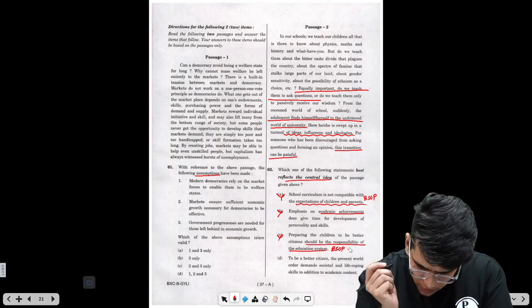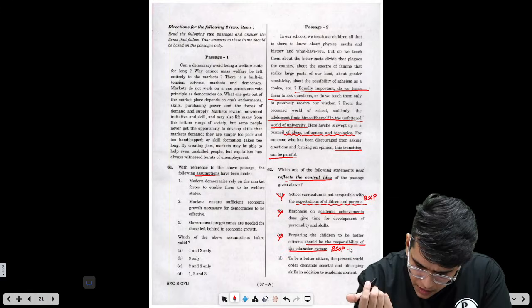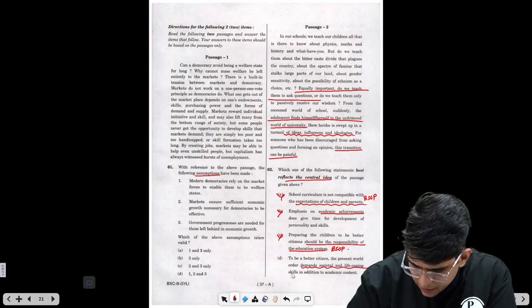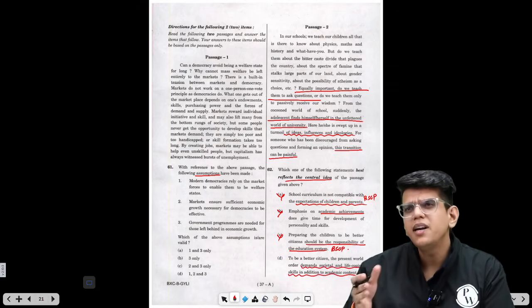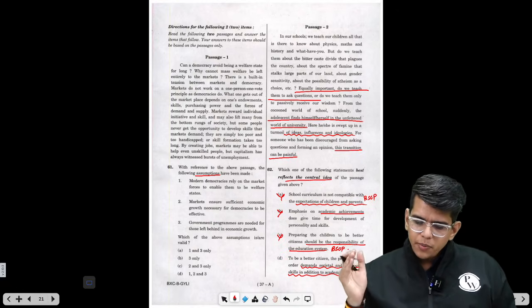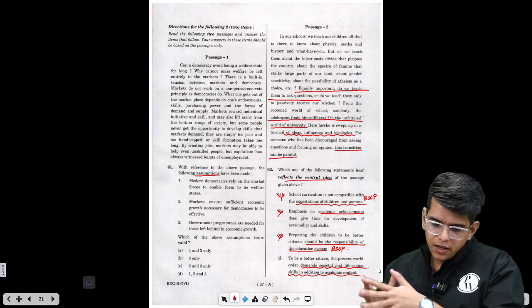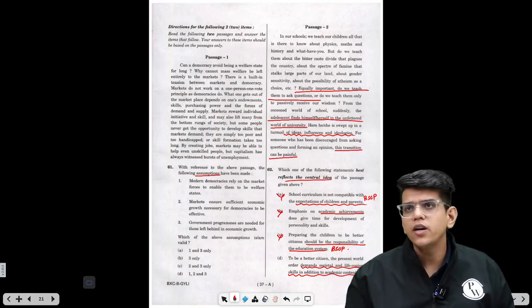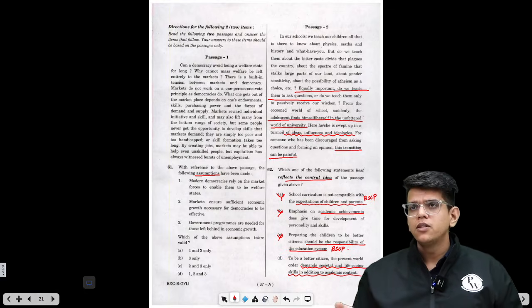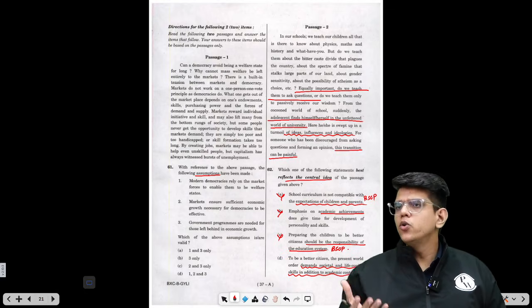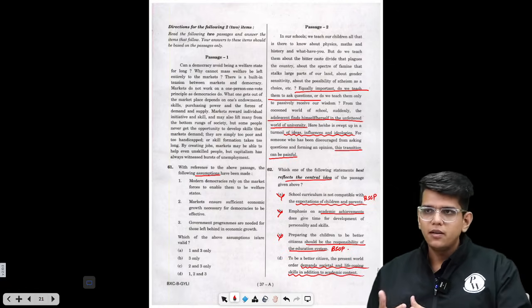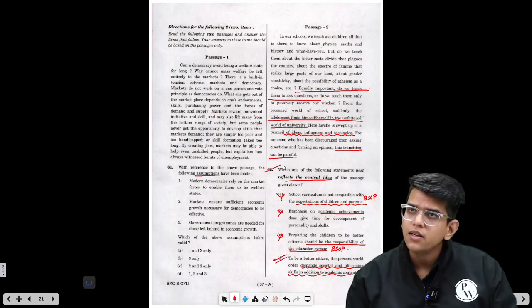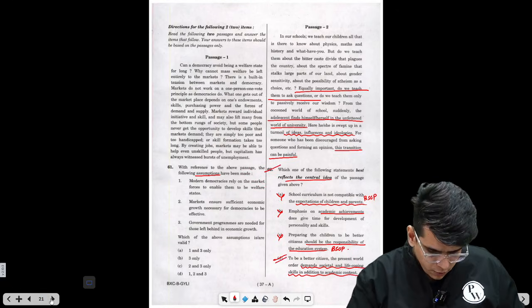Let's read the last option. To be a better citizen, the present world order demands societal and life coping skills in addition. Now this is a midway statement, right? A middle path: to be a better citizen, the present world order demands societal and life coping skills in addition to your academic accomplishments. Okay, then you will be able to cope with society better. So this can be the better option, option D. Right? Done. Next, let's move to the next part.